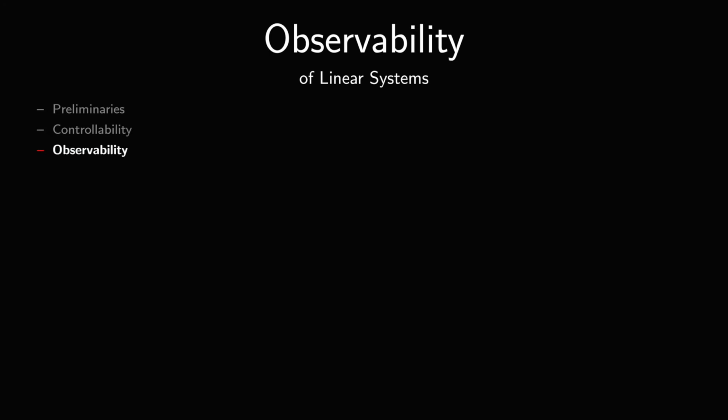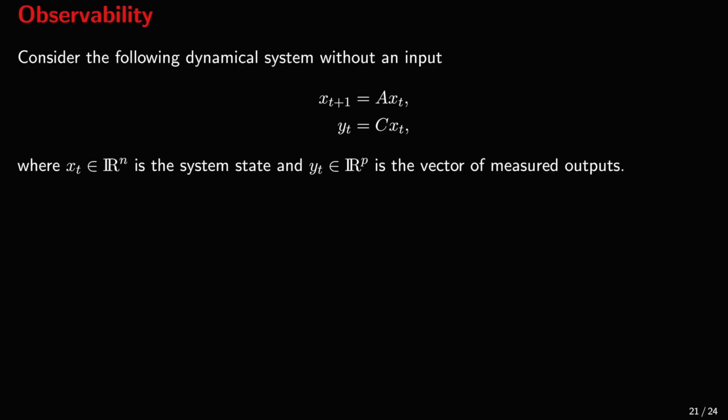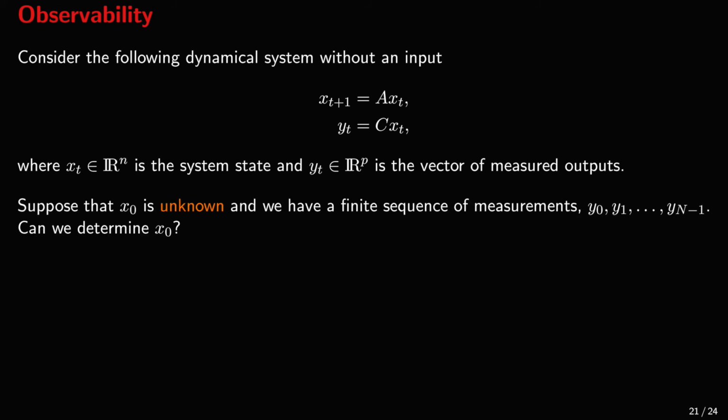We conclude with the notion of observability. In this case, we consider a dynamical system of the form x t plus 1 is A x t, and the system does not have an input, and we will not be focusing on the input-to-state relationship. The system has an output y t that we can measure, which is given by C times x t. Here, the problem is as follows. Suppose that x0 is unknown, and we have a finite sequence of outputs y0, y1 up to y n minus 1. The question is whether we can determine x0.